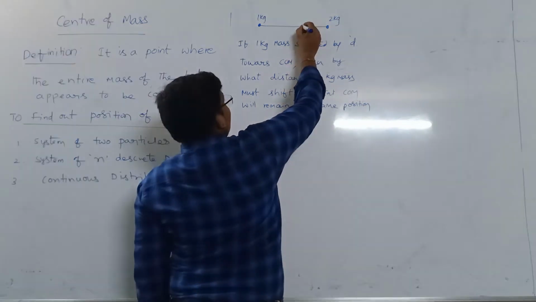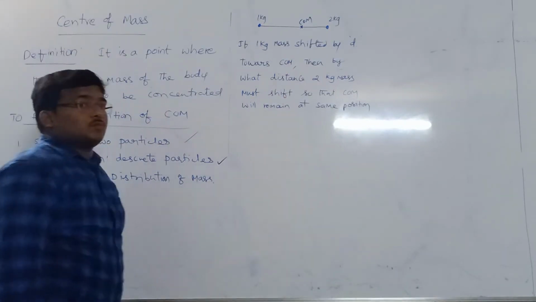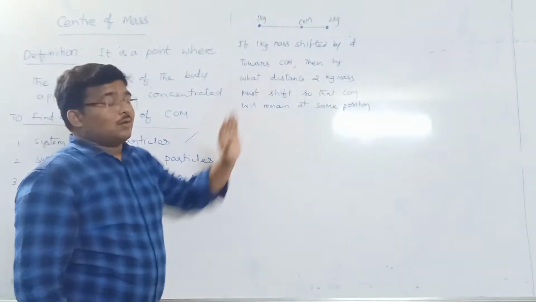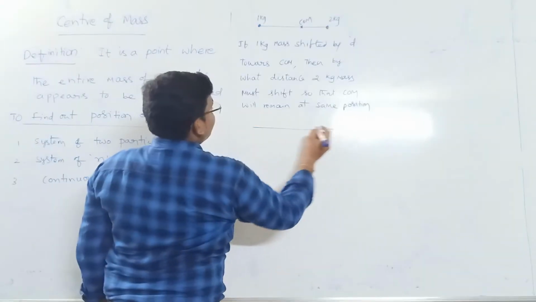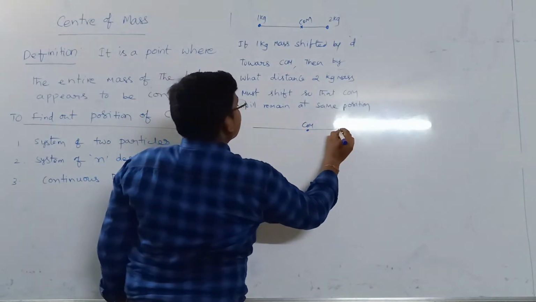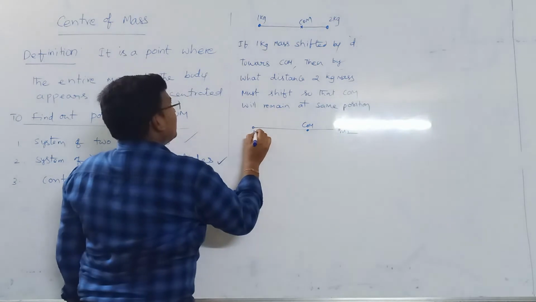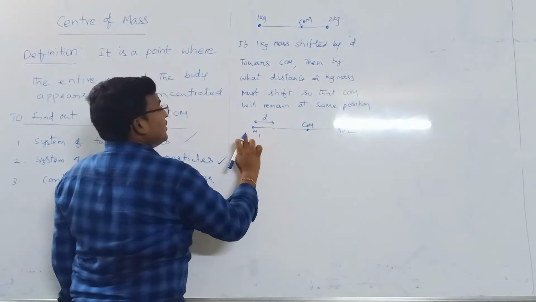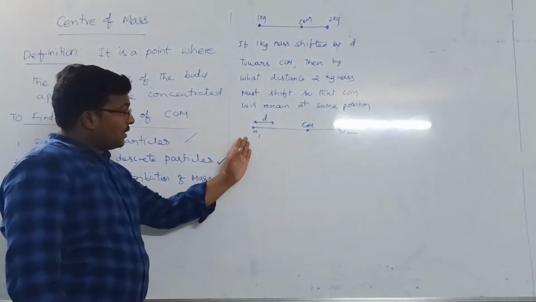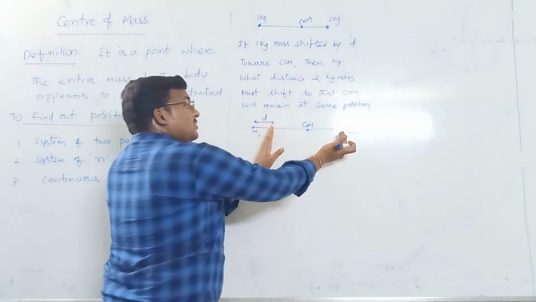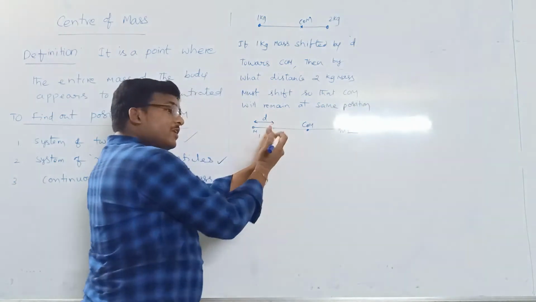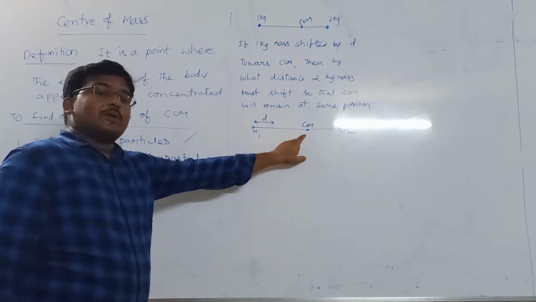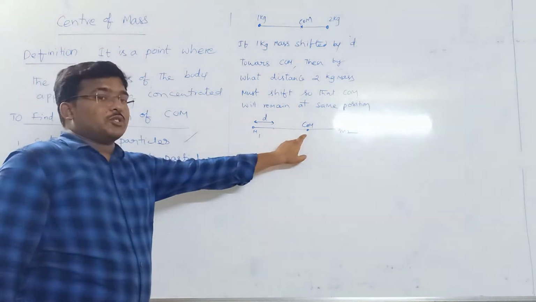Let me take the center of mass here. Now I shifted the first particle by a distance d. This is the center of mass, this is m2, and m1 is now shifted by a distance d. The particle is shifted by d, and automatically the mass m2 has to be shifted in the leftward direction so that the center of mass will be at the same position.